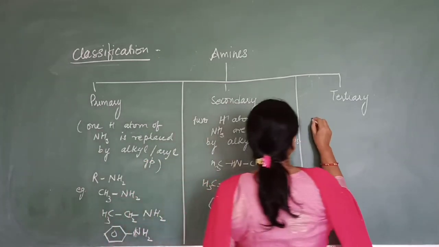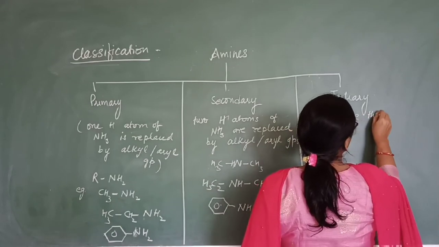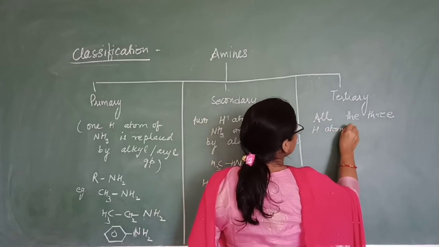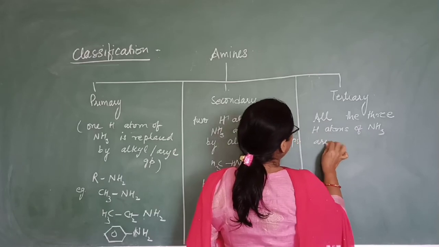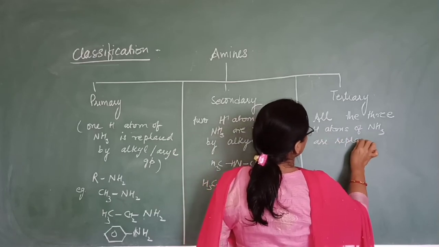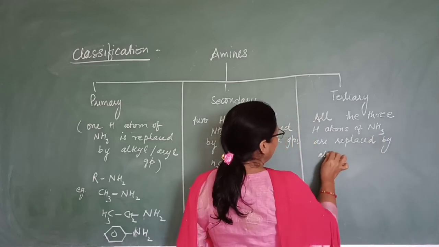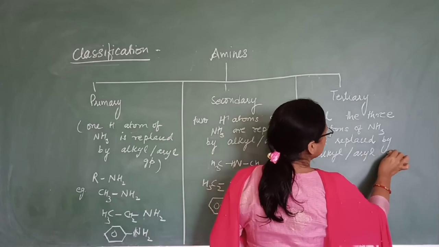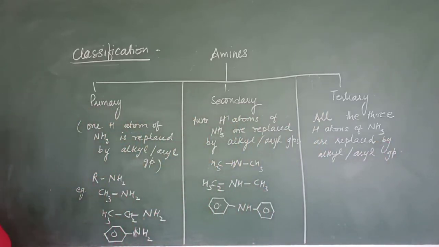Now here in the tertiary amine, all the three hydrogen atoms of ammonia are replaced by alkyl or aryl group. All the three hydrogen atoms of ammonia are replaced by alkyl or aryl group.